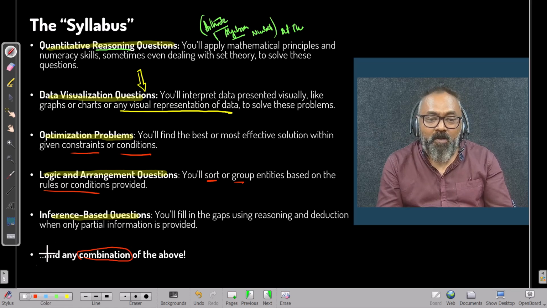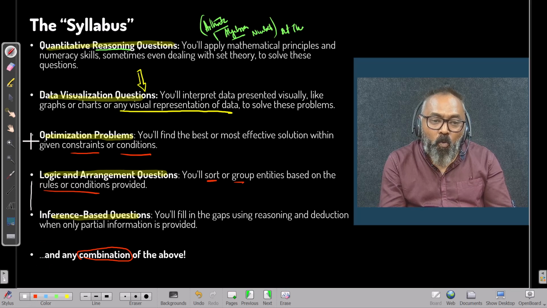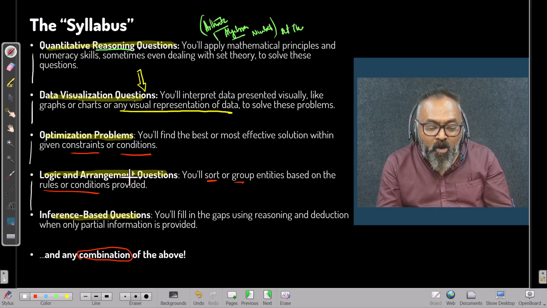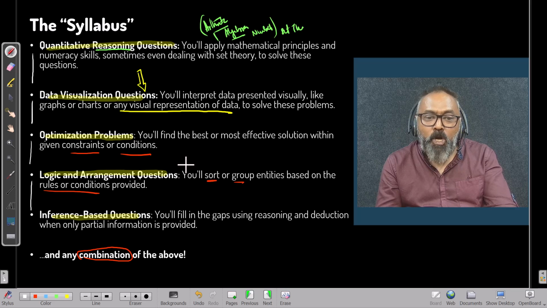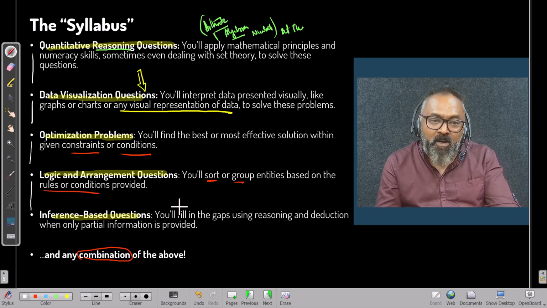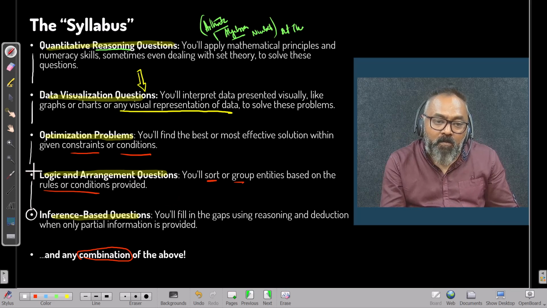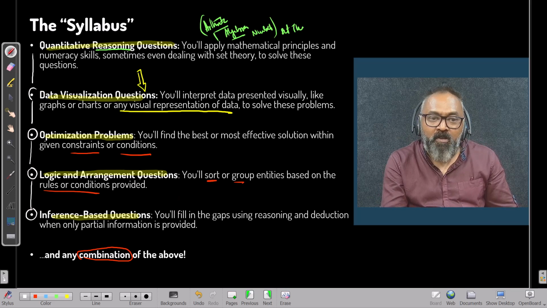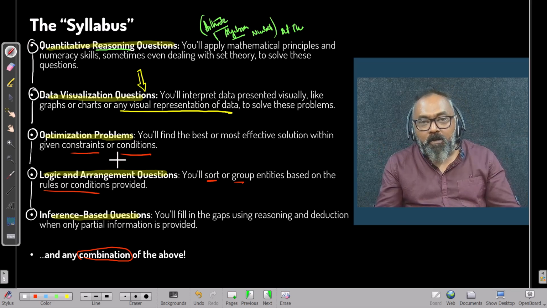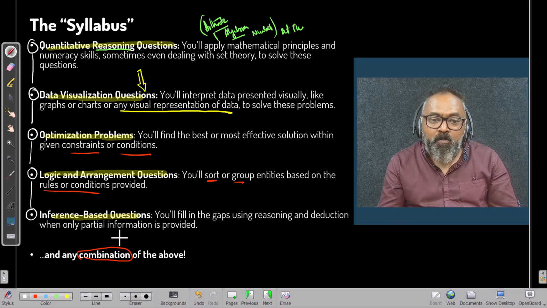Some combination. But what you actually see is that all of you have these skills: to reason using maths, to visualize the data that is given, to understand constraints and figure out how to deal with the constraints given, to understand rules and how to apply rules, to draw inferences from partial information. You tell me, is there anything else? Add it in the comment box, if you found any topic which doesn't fit in these 5 brackets. And you will get some combination of the above.